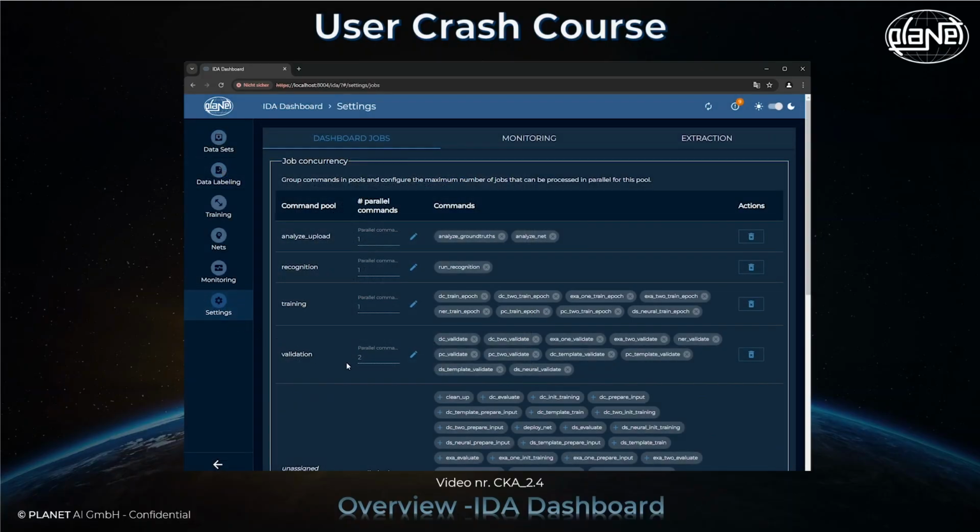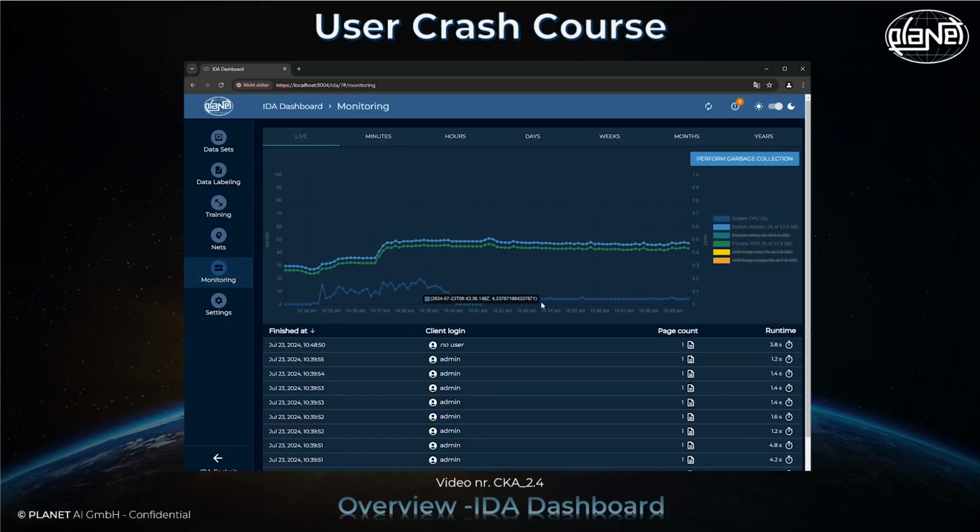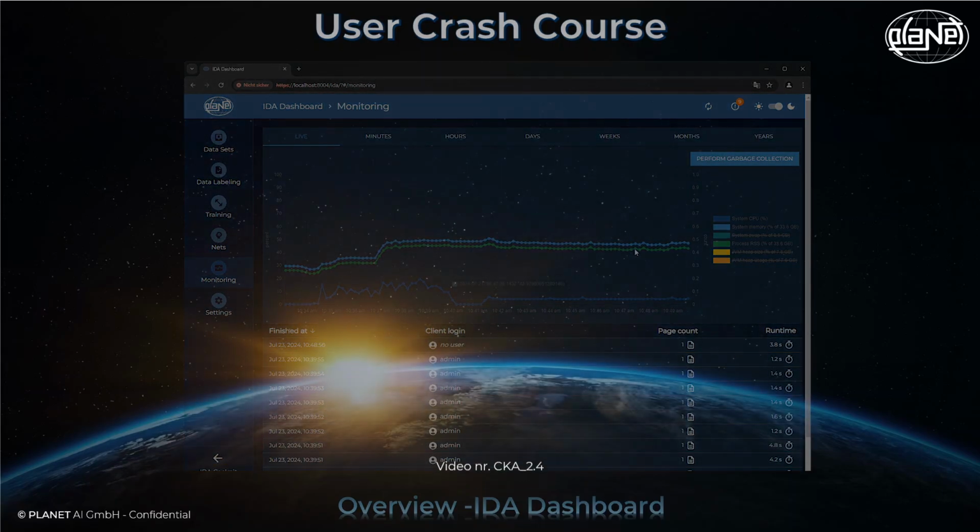The sections Settings and Monitoring on the IDA dashboard are not to be further elaborated at this moment for basic use.